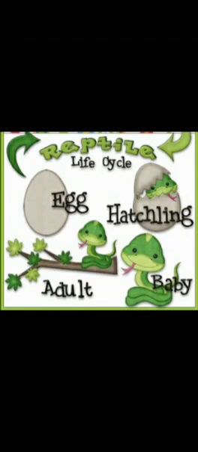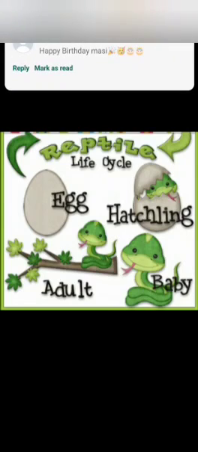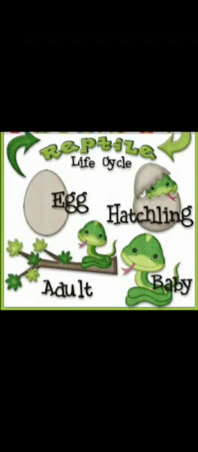Now we will see the life cycle of reptiles. See, reptiles like lizards, snakes, crocodiles, turtles, they also lay eggs. Snakes lay their eggs on the ground, but turtles and crocodiles dig shallow pits near river banks. The eggs get their warmth from the sunlight and hatch in the absence of parents. Some reptiles like crocodiles look after their young ones.